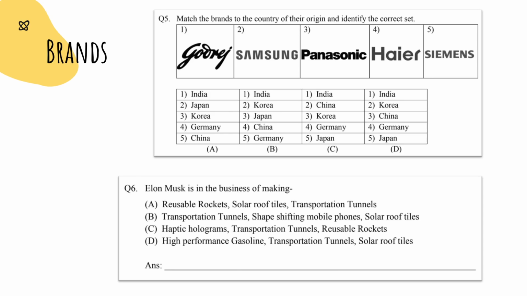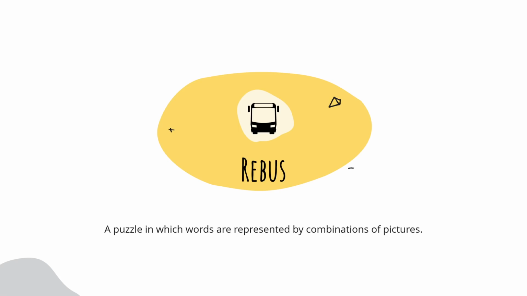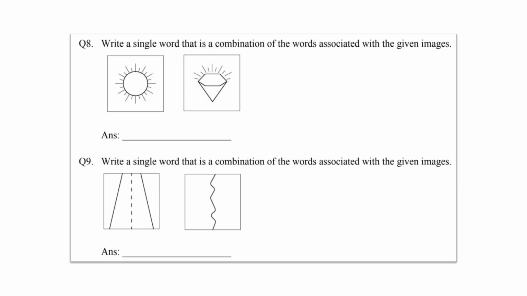Another important topic is rebus. Now rebus is a puzzle in which words are represented by a combination of pictures. Take a look at this question from last year. You can find more questions on this topic on the internet. Just type rebus puzzle and you will find a lot of questions on the internet.